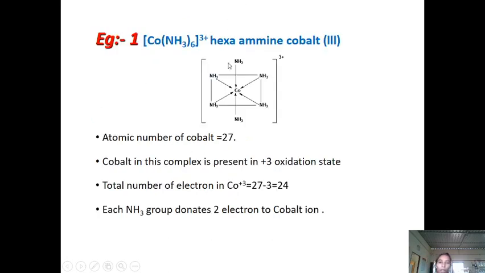Some examples to calculate the EAN. First example, hexaammine cobalt, because 6 ammonia molecules surround the central metal atom, cobalt. The atomic number of cobalt is 27, and the oxidation state in this complex compound is plus 3. The total number of electrons in cobalt is 27 minus 3, which is 24. Each ammonia group donates 2 electrons to the cobalt atom.